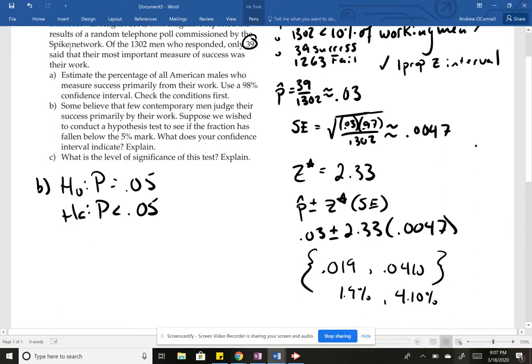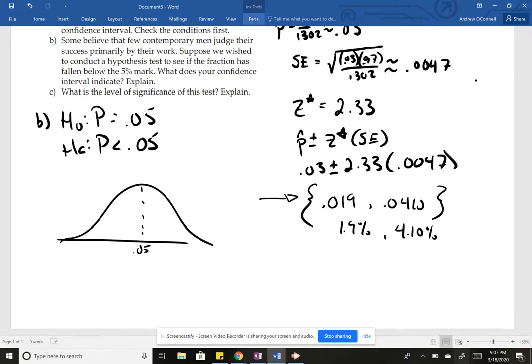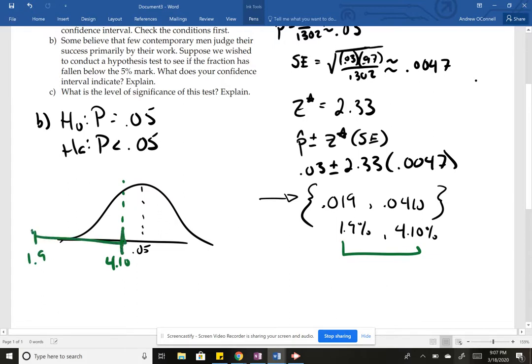So what does our confidence interval indicate? Well, thinking about it this way, a confidence interval is basically a two-tail test anyways, even though we're judging one tail here. Once we have this confidence interval, we have a two-tail test. If the null is 0.05, and basically the evidence is saying that in between 1.9 and 4.1%, if our interval is here, we're pretty sure that the null is not in there.